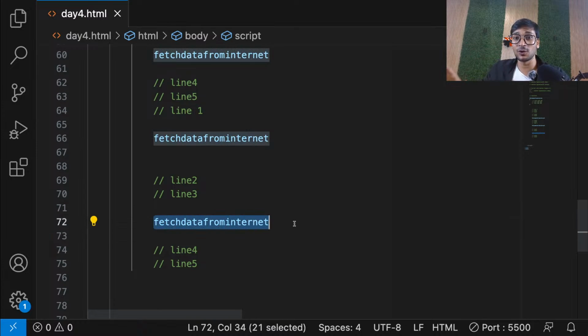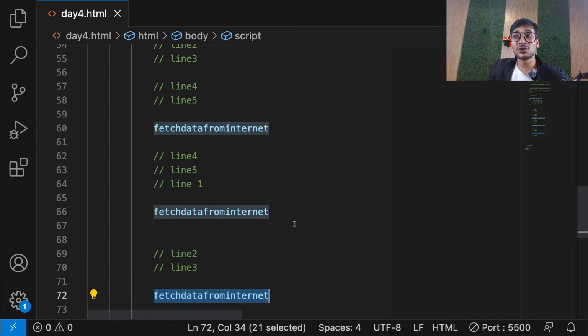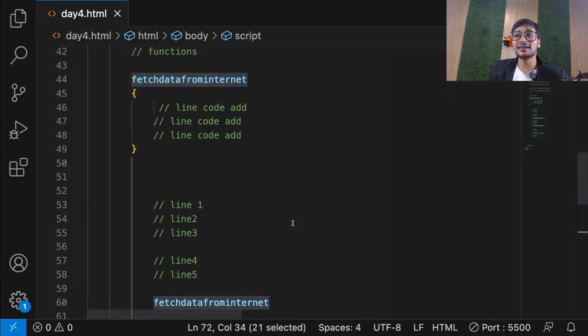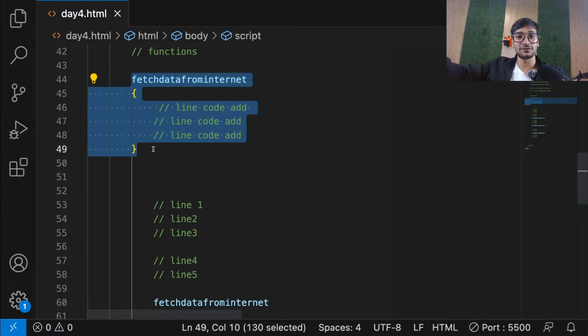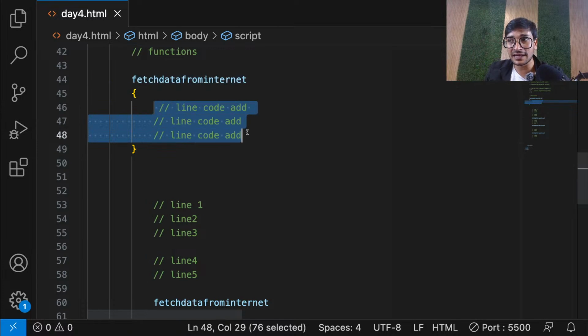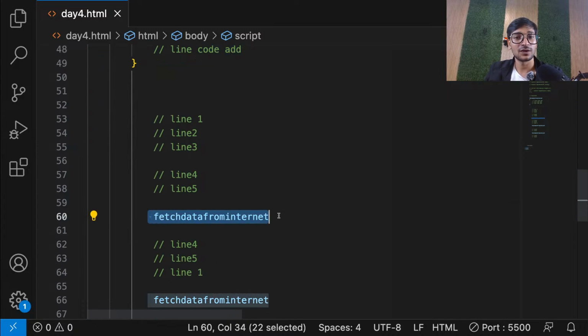Now guys, this is for all the people who are starting from basics. I know that some of you might already know functions, but this is for everyone. So guys, this is what functions do. This block of code which you create separately and give a name, this is what we call a function. A function is nothing but a block of code doing a specific task, which you can give a name, and then you can reuse it n number of times. When you create it, this is what we call a function definition. You created those lines of code and you mentioned a name for it. And now wherever you want to use these 3 lines of code, you can use that name to call that code. So this is what we call function calling.